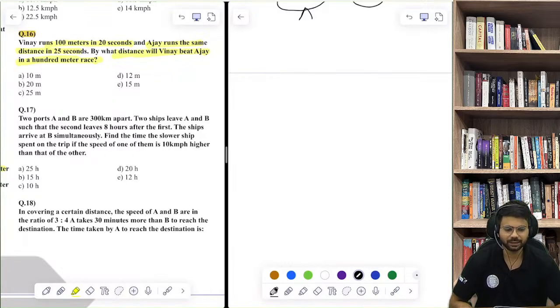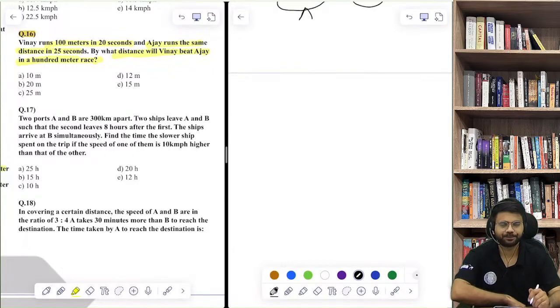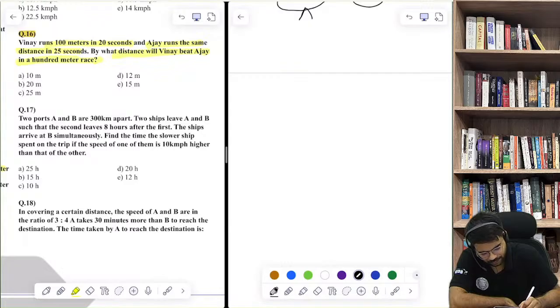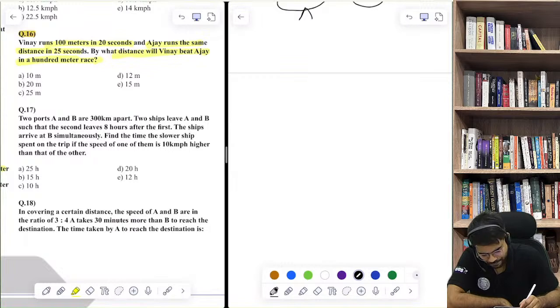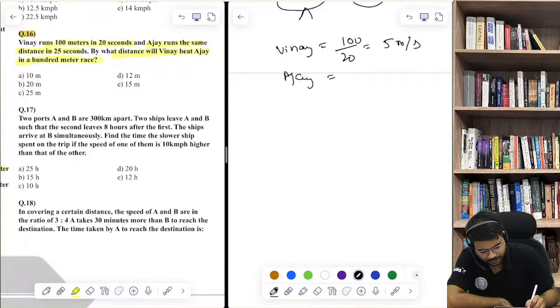Question number 16. Pankaj says 25. Rohan says 20. Any other answer, anyone? See, how do we do this question? Try to understand. Can you find out the speed of Vinay? The speed of Vinay is 100 by 20, that is 5 meters per second. What is the speed of Ajay? The speed of Ajay is 100 by 25, that is 4 meters per second.